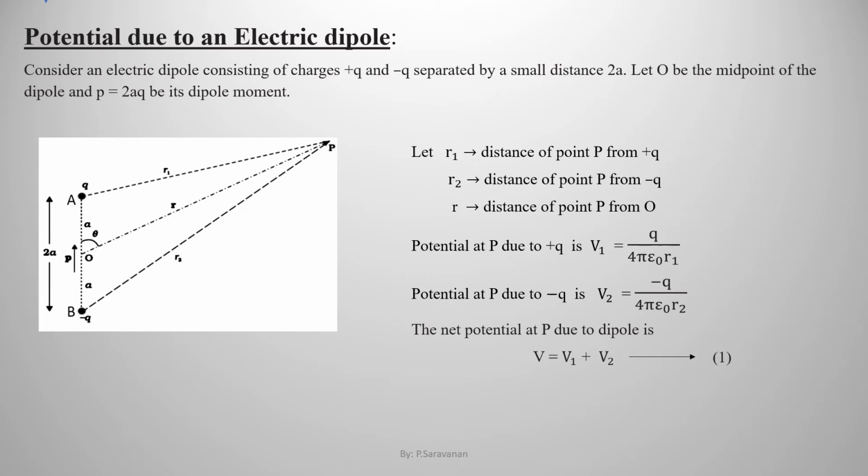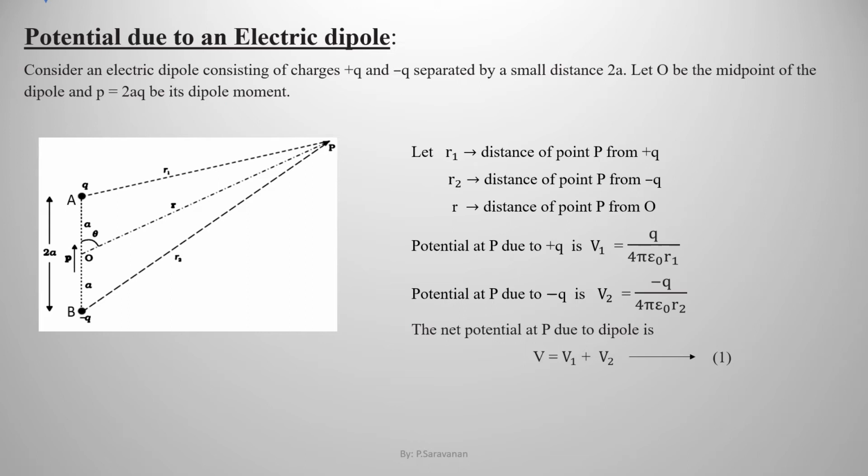Consider an electric dipole consisting of charges plus Q and minus Q separated by a small distance 2a. Let O be the midpoint of the dipole and small p equal to 2aq be its dipole moment.